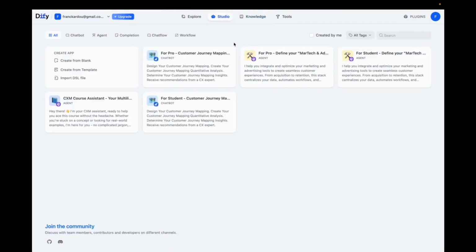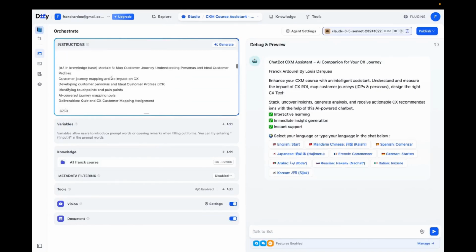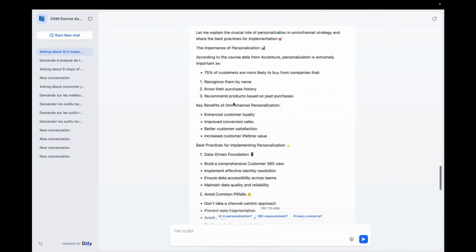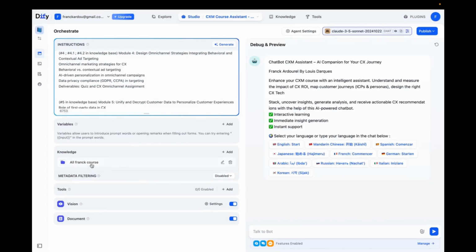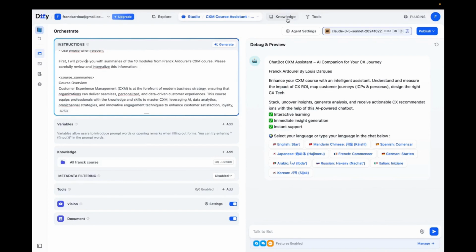Now, if I go back to this chatbot, what actually happened on Dify is that I created a chatbot called the CXM Course Assistant, and I gave it these instructions. So these instructions are what allow it to provide the answer, as we see here. And if we look closely, we can see that I gave it access to a knowledge base via Dify. So Dify, once again, is a tool that really makes it easy to create agents. All I have to do is give it a prompt like this and connect it to a knowledge base. And so without having to write any code, I can create agents that are very complex and highly developed.